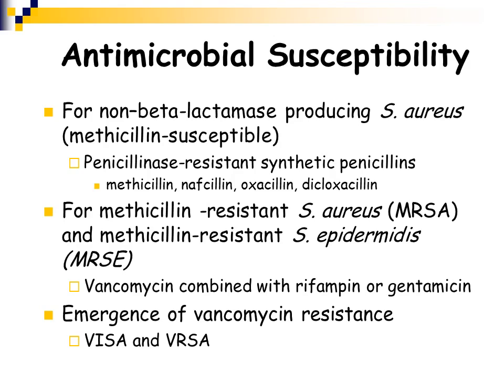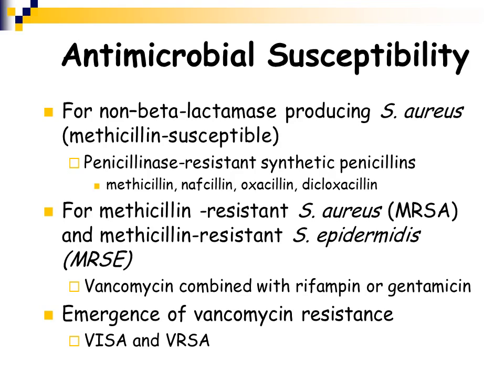For methicillin-resistant Staph aureus, such as MRSA, or methicillin-resistant Staph epidermidis, you can treat with vancomycin combined with other antibiotics such as rifampin or gentamicin. And there has been the emergence of vancomycin intermediately susceptible or resistant Staphylococcus aureus.